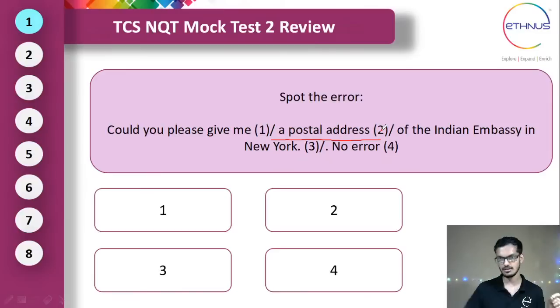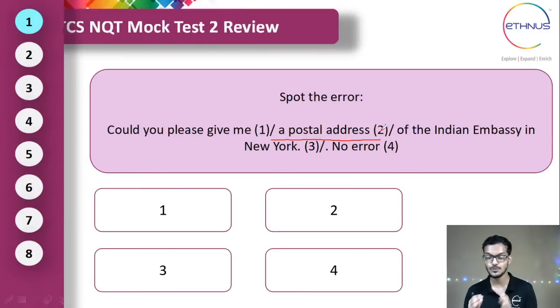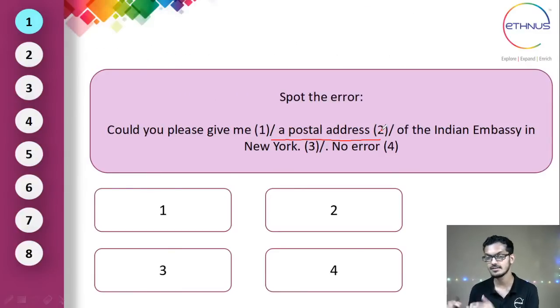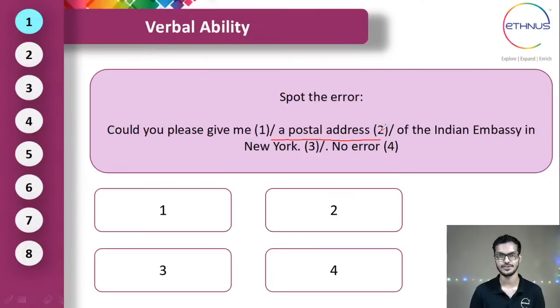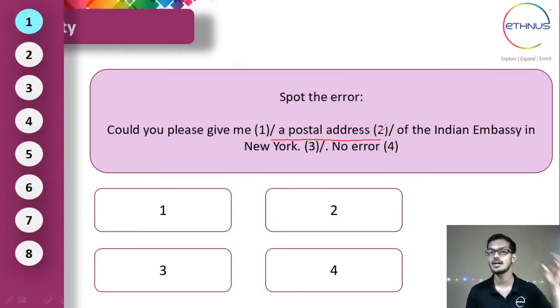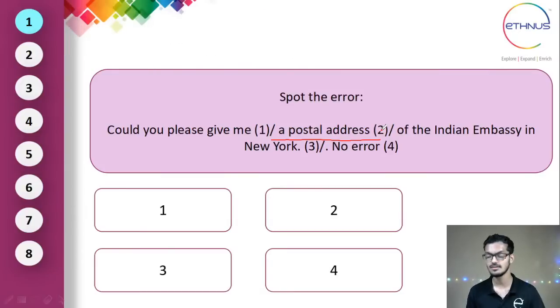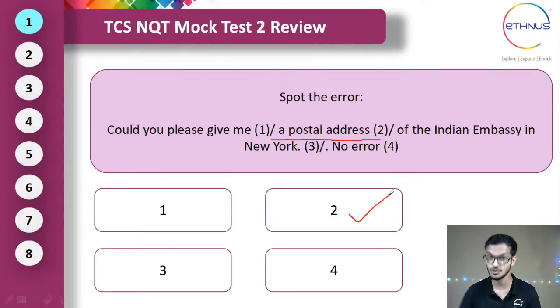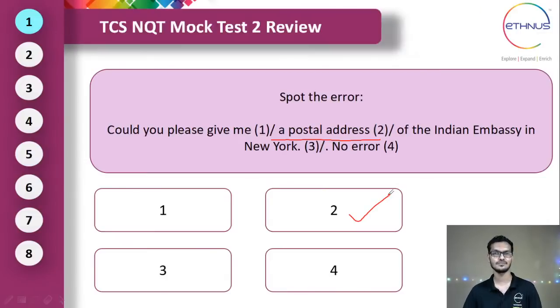So the correct sentence would be, could you please give me the postal address of the Indian Embassy in New York? A is an indefinite article, so you need to use the definite article here because you are referring to one particular address. So the correct answer is option 2. Many of you have given the answer in the live chat. That's really awesome.